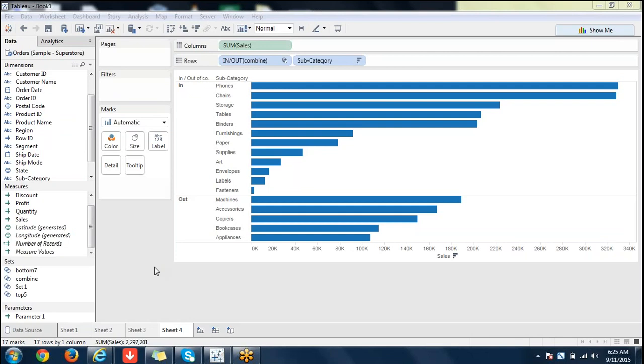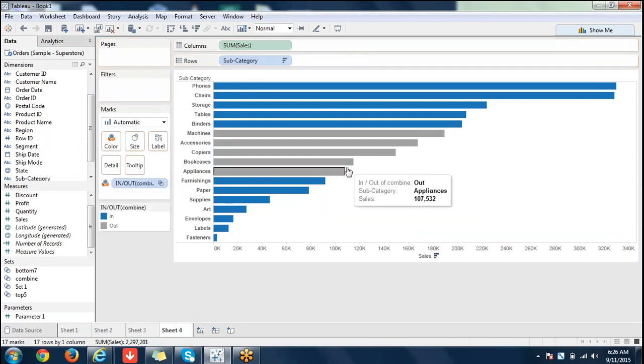And you can create dynamic sets. We have seen using a parameter, right? So you create dynamic sets like that. And apart from that, you can use sets in calculations also, not only in filters. If you want to filter out, you can filter out the data. And if you want to color them based on it, you can color like this. So these are top 5 and these are bottom 7. Is it clear, or do you want me to repeat anything?